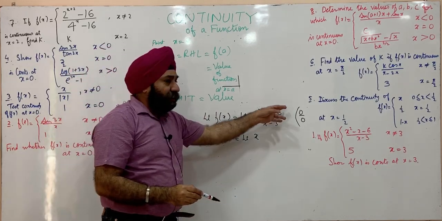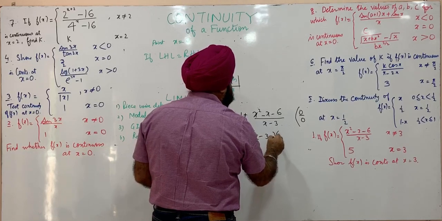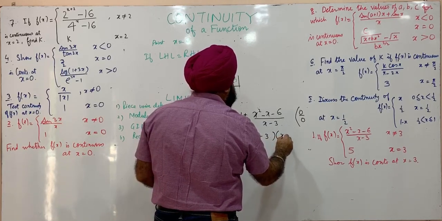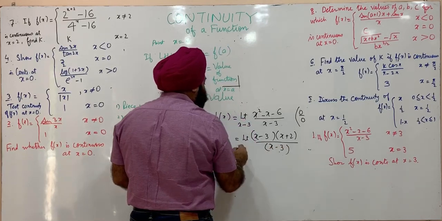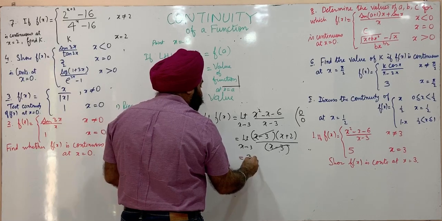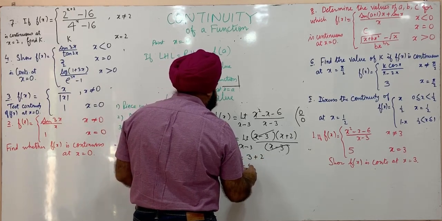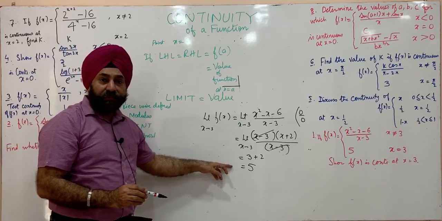To avoid getting 0 by 0 form, we factorize this. It's x minus 3 into x plus 2, upon x minus 3, as x approaches 3. This common factor cancels. We have 3 plus 2, this is 5. So the limit of the function as x approaches 3 is 5.